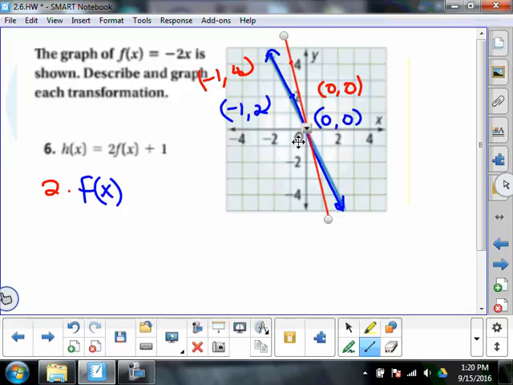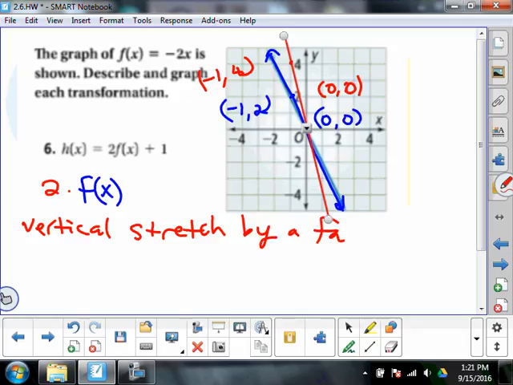Now it asks to describe and graph. So because my graph is taller, it's kind of like when you elongate your muscles before exercise. What should you do to elongate your muscles before exercising? You should stretch them. So because of the 2, what we've got here is called a vertical stretch by a factor of 2. The reason that happened is because f of x is being multiplied by some number k, and in this case the k value is bigger than 1.